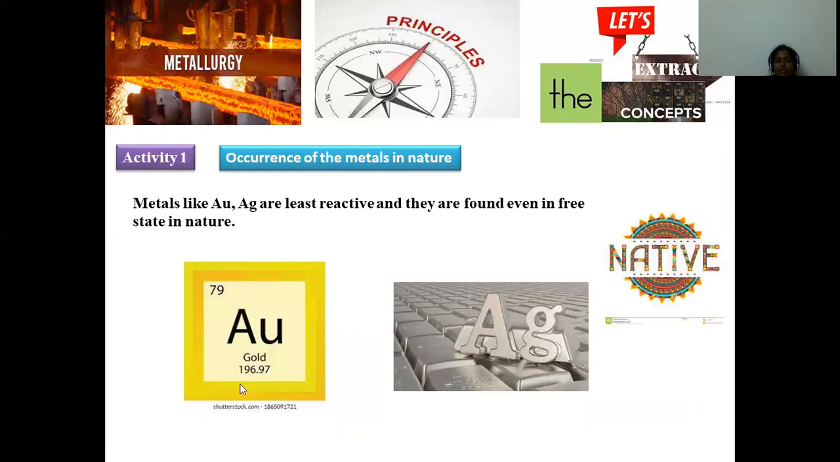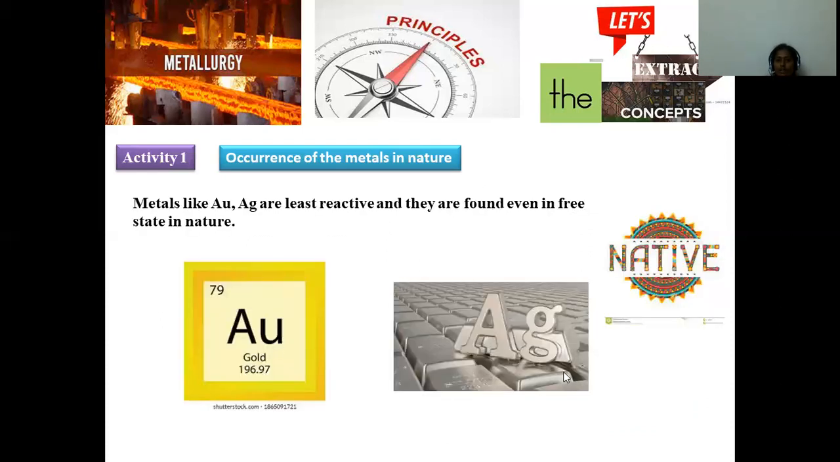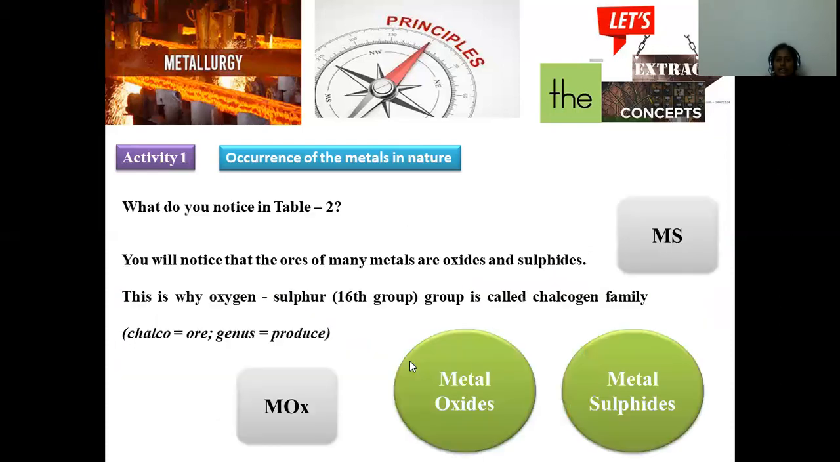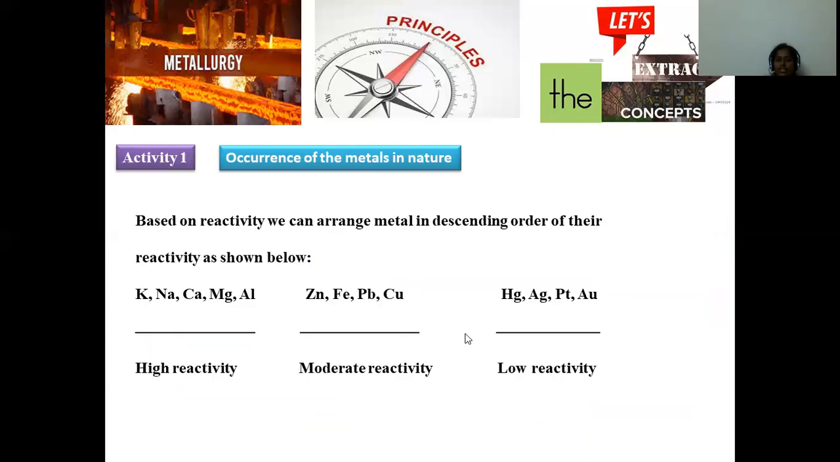And next is about the metals like aurum and silver, which are extremely stable. Hence, we can say these are noble. And next, based on the reactivity, we can arrange metals in the descending order of their reactivity. So just now we saw noble metals are there, moderately reactive and highly reactive metals are available with us, so that we can segregate all of them into three categories.